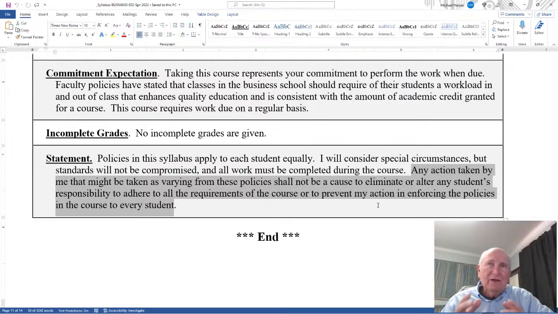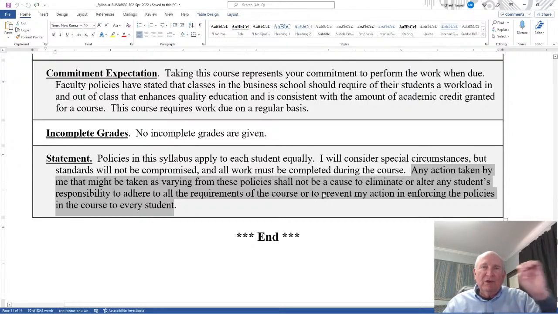Everything is met, but I have allowed them to do it a little bit earlier. Okay, they're going on travel, so I open it up a little bit early for everybody so they can do that. Well, just because I do that, that doesn't mean it's policy. That means it's special circumstances. And if someone says, oh, well, if you're doing it for them, you have to do it for everyone, I could, but I don't have to, as long as I don't violate any standards within the course. And I will not.